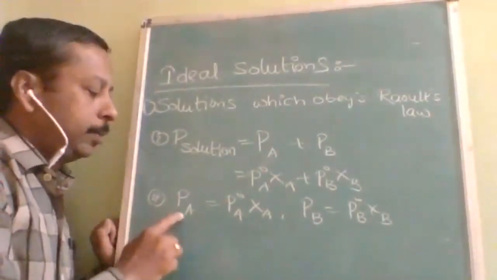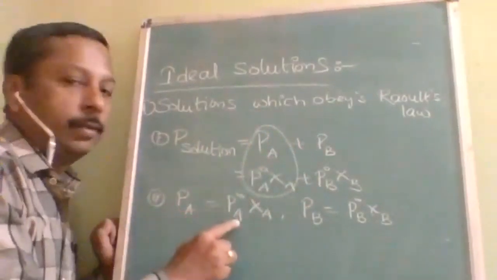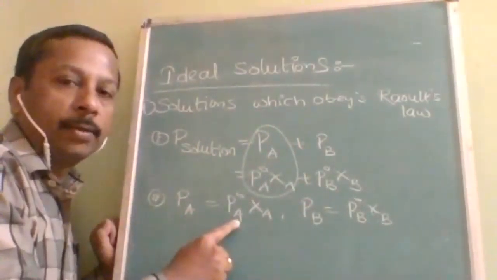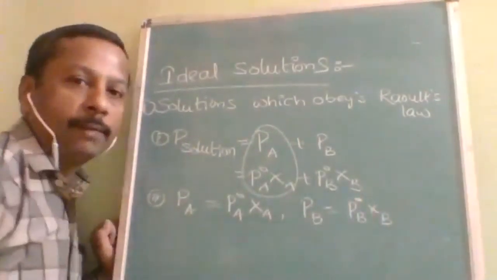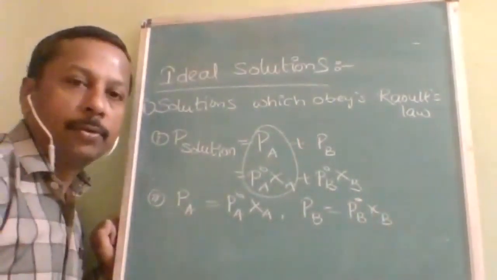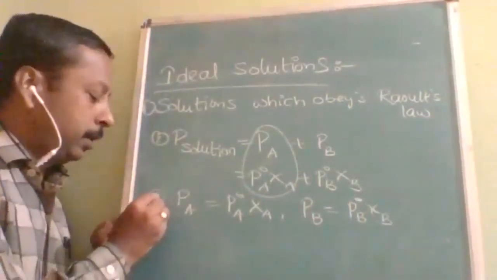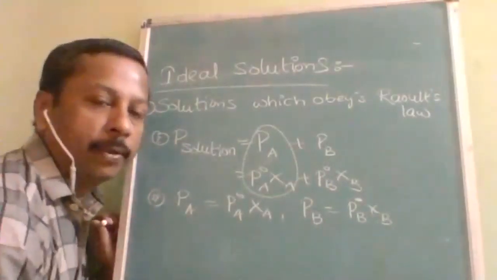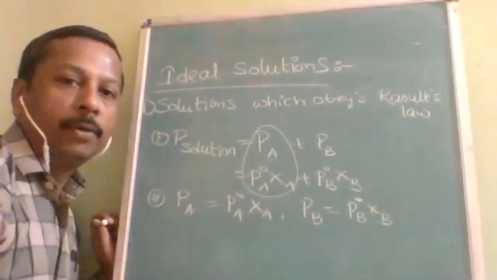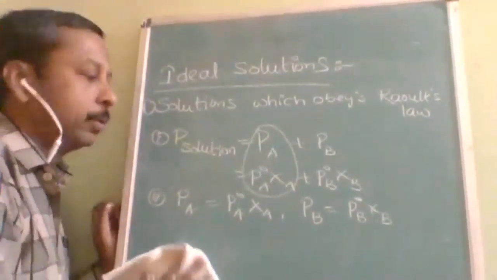PA is equal to P naught A into XA and PB is equal to P naught B into XB. The first condition for a solution to be ideal is that it should obey Raoult's law. Further, how many conditions are there? Two conditions: one is P solution, another is PA and PB individually. Is it understood, students? For an ideal solution, first it should obey Raoult's law.